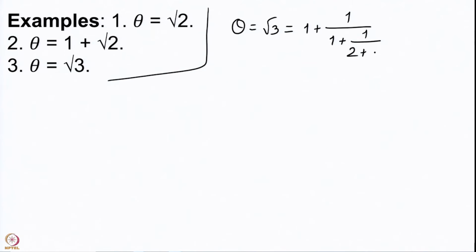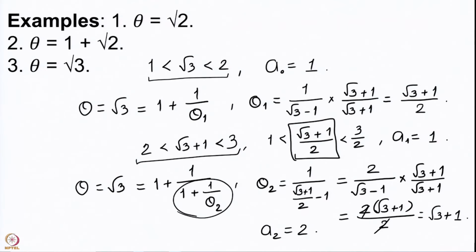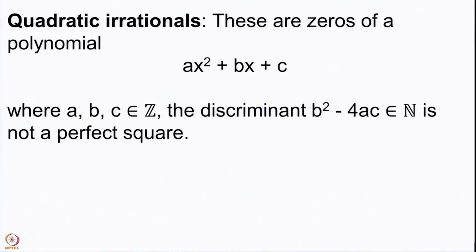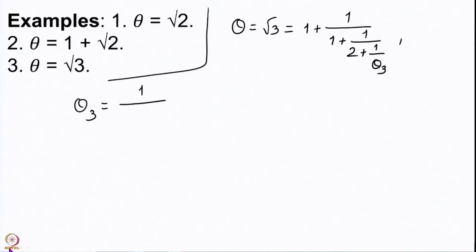Theta 1, theta 2, and now we have theta 3, where theta 3 satisfies 1 upon root 3 plus 1 minus 2.